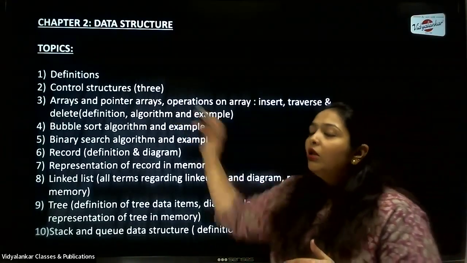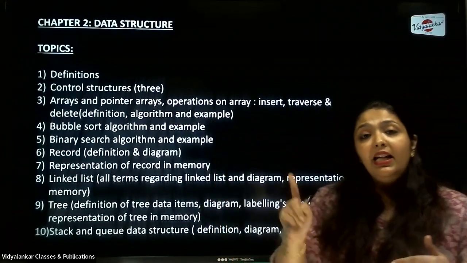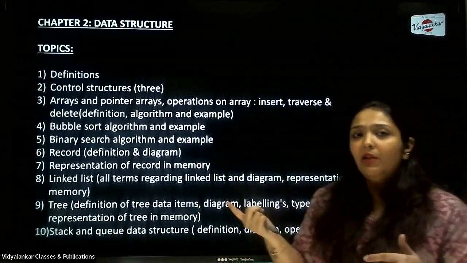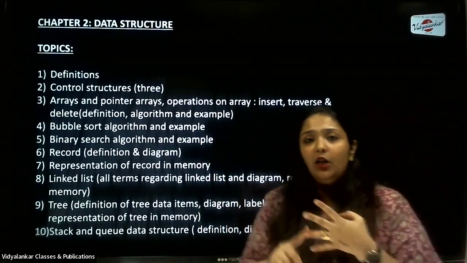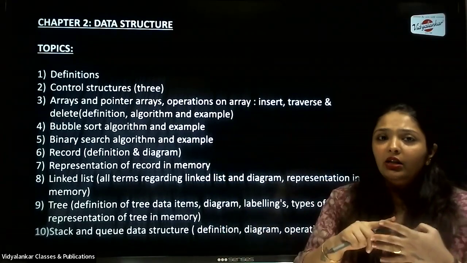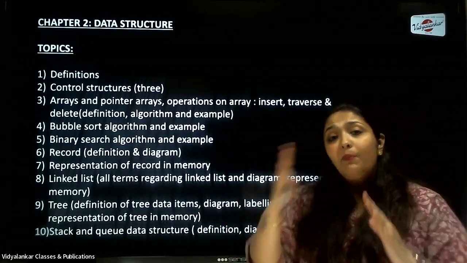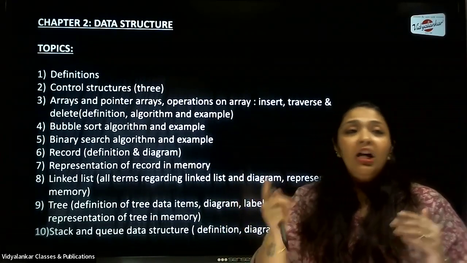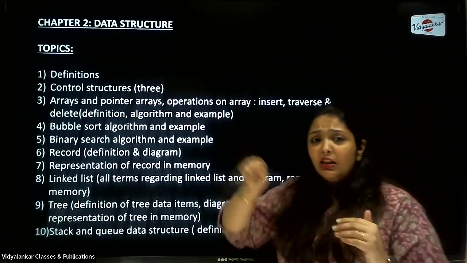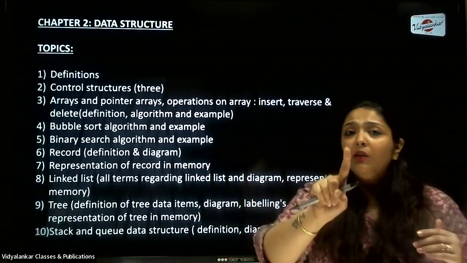Okay. Then we come to control structures. This topic is there even in chapter 3, that is your C++. So don't forget the 3 types of standard control structure we have: sequential, selection, and iteration. Don't forget to explain them with a diagram, because diagrams do hold half a mark. So if it is asked for 3 marks, it is for 1 mark each.